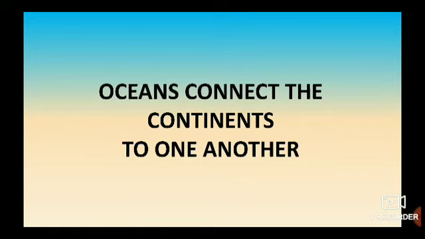Next. Here I have attached the picture of penguins, seals and seabirds. Next, it is about oceans connecting continents. They say oceans connect the continents. How is it possible, children? How are oceans connecting the continents? Is there any imaginary bridge connecting Asia and Africa or Asia and South America? Is it anything like that? No, right? But why do they say that oceans connect the continents to each other?